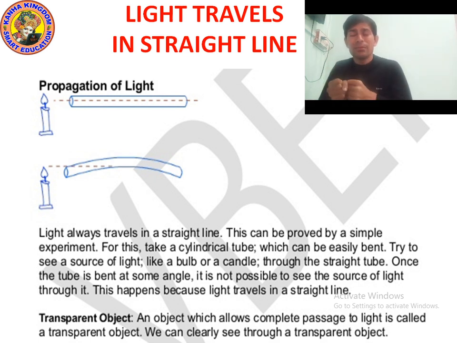Now bend the pipe and try to look at the flame of the candle. Because from the flame, what is coming? The light is coming. So try to look at the light using the bent cylindrical pipe.